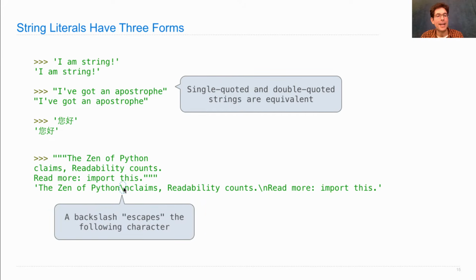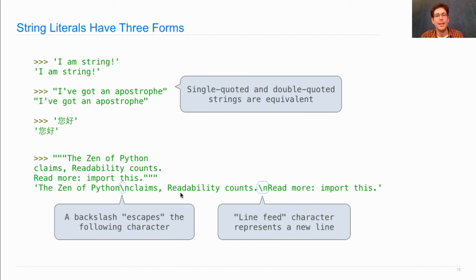So whenever you see a backslash inside of a line, that escapes the following character. And what that means is that the 2 characters together, this backslash and the following character, really are just one thing in the sequence of letters that is the string. And this \n means line feed, which means start a new line.